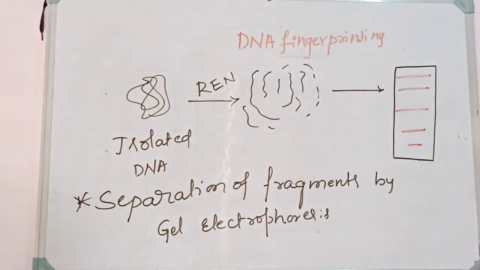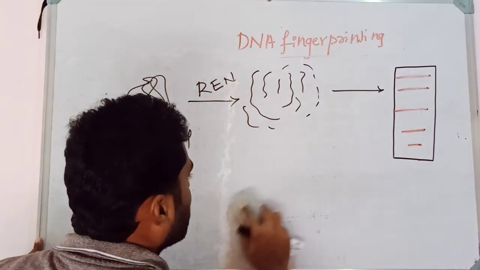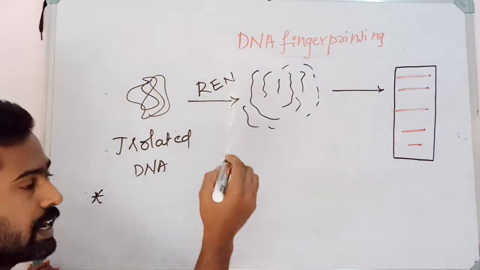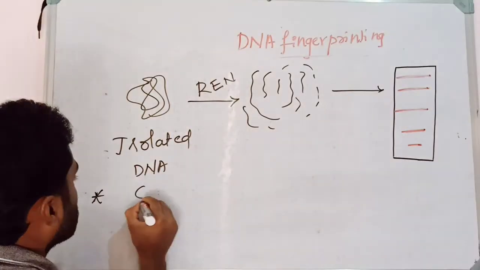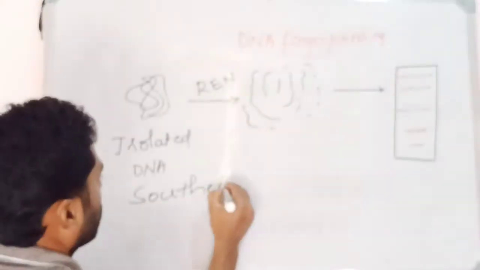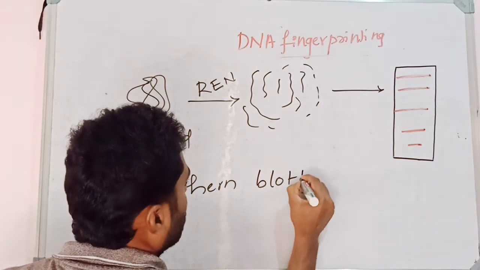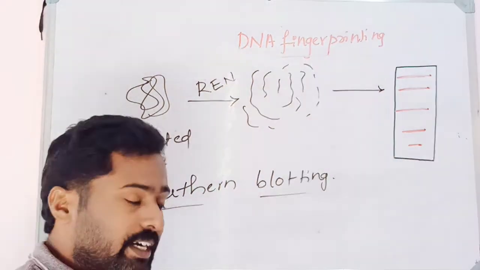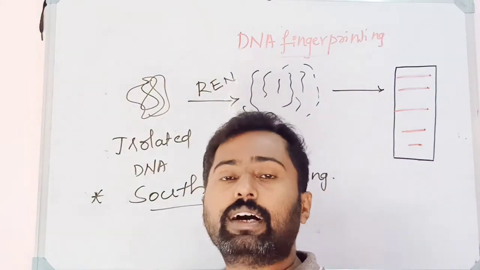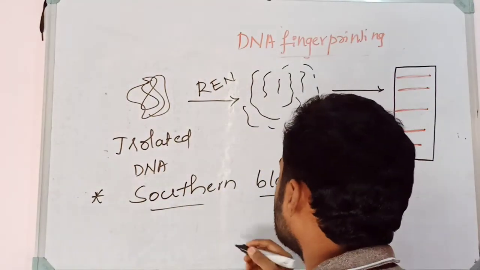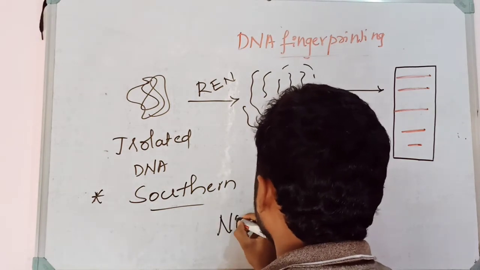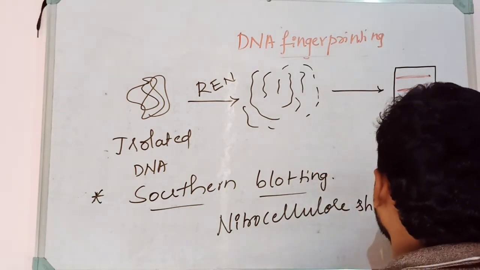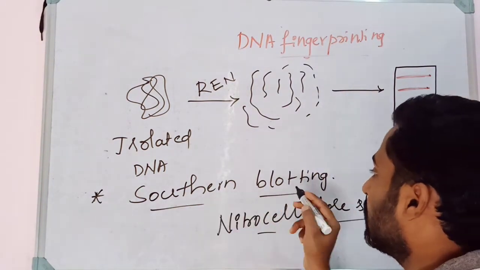So then the fifth step is the separated DNA fragments get transferred from the gel electrophoretic plate to a nitrocellulose sheet, which is what is called Southern blotting. So what is the next step here? That is the fifth step: the separated DNA fragments found on the gel electrophoretic plate get transferred to the nitrocellulose sheet. This step is called Southern blotting.